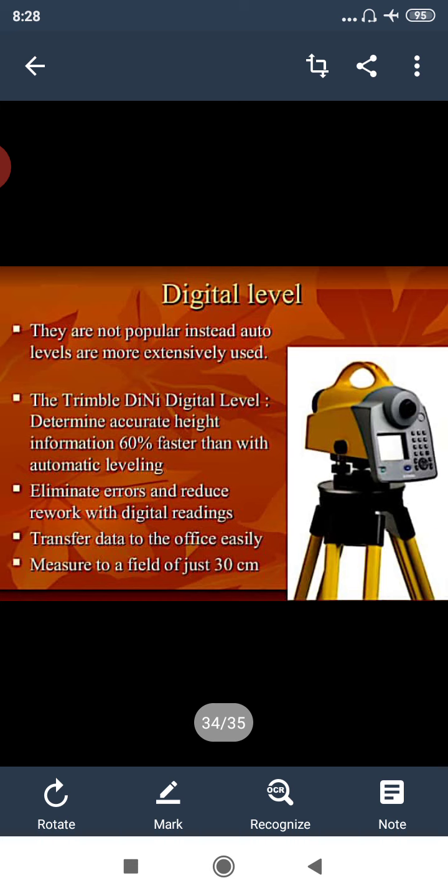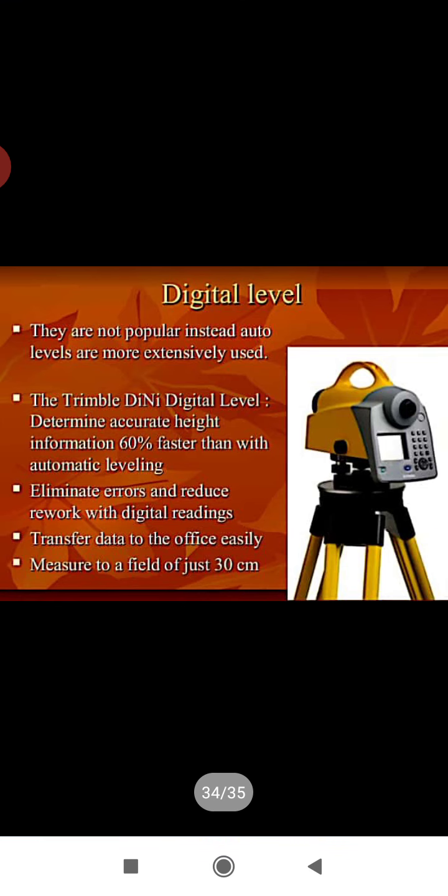It eliminates error and reduces rework with the digital readings. Transfer data to the office easily. Measure to a field of just 30 centimeters. This depends. The last point I have said means the least measurement it can do is up to 30 centimeters. That is what this digital level will do.